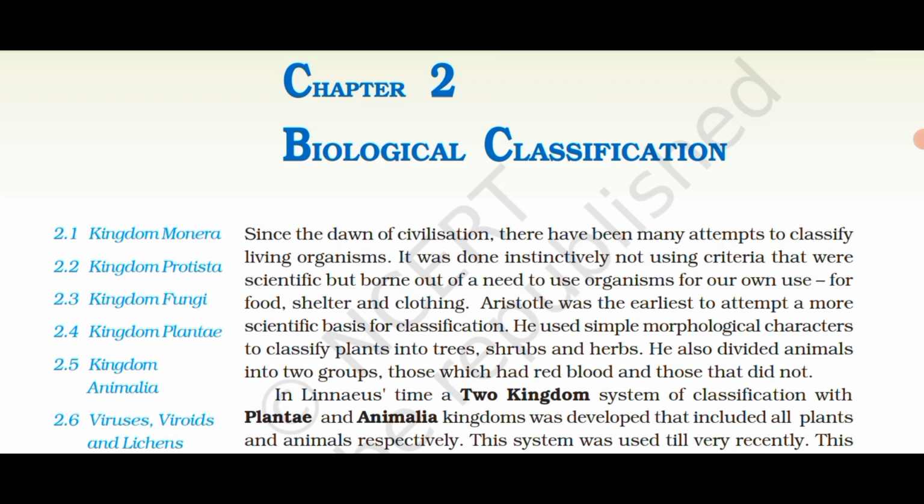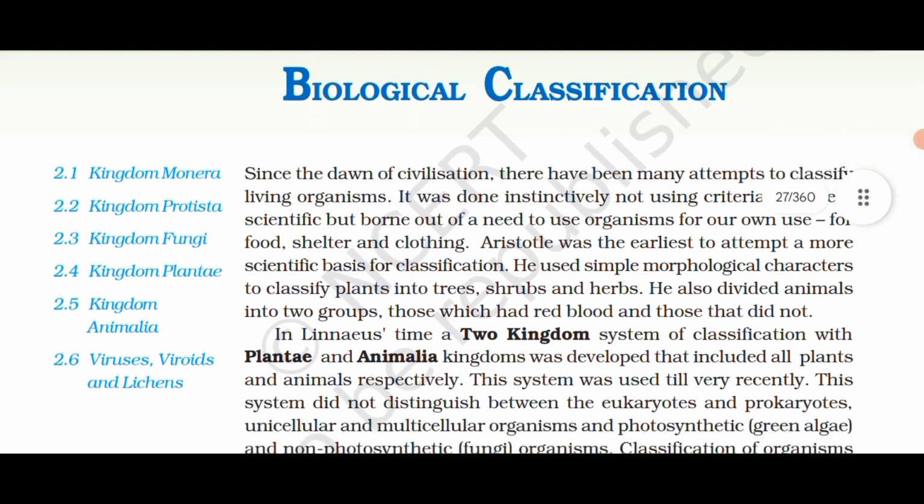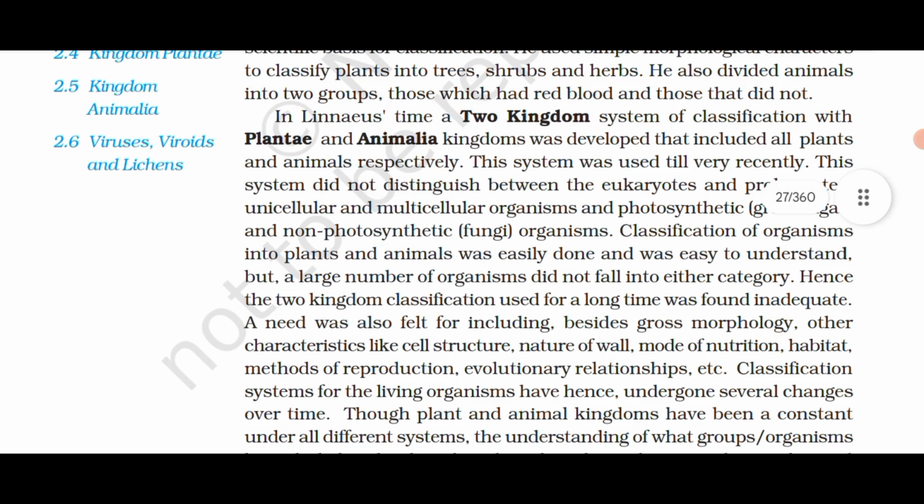Aristotle was the earliest to attempt a more scientific basis for classification. He used simple morphological characters to classify plants into trees, shrubs, and herbs. He also divided animals into two groups, those which had red blood and those that did not. In Linnaeus' time, a two-kingdom system of classification with Plantae and Animalia kingdoms was developed that included all plants and animals respectively. This system was used till very recently.